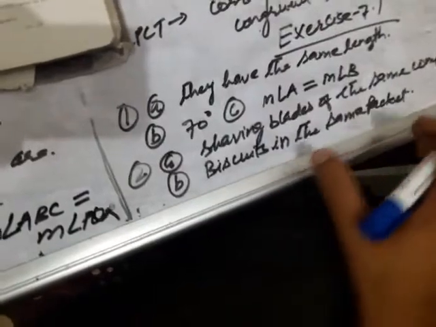They are equal in shape and size. Shaving blades of the same company, clear, they are of equal shape and equal size. So question number 3 is also over.